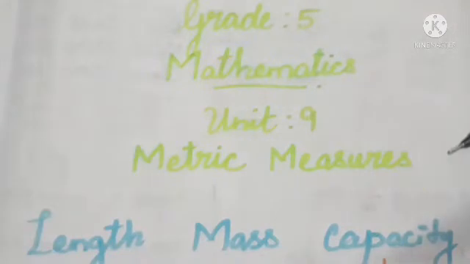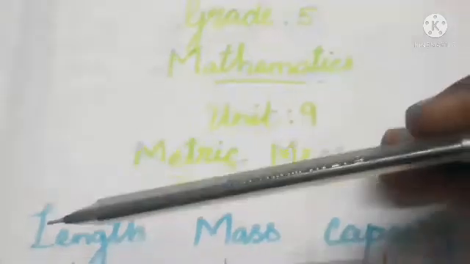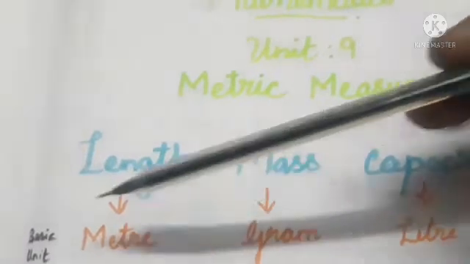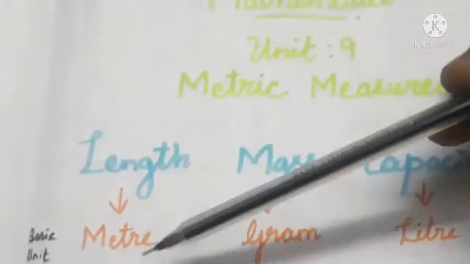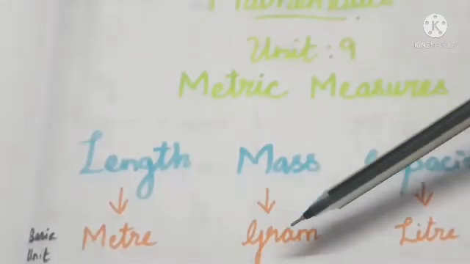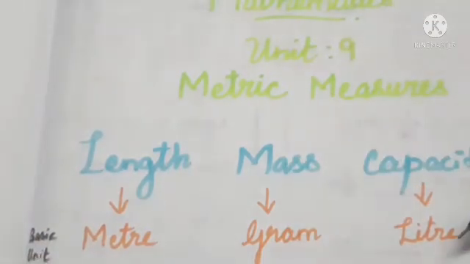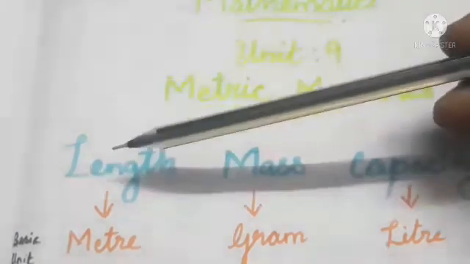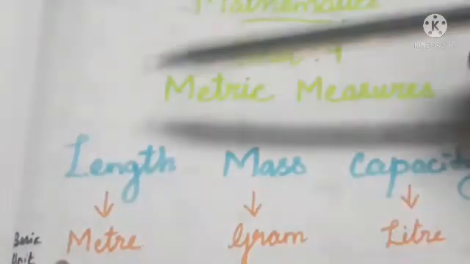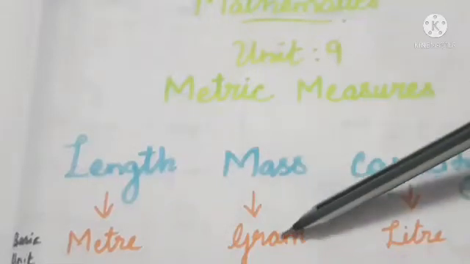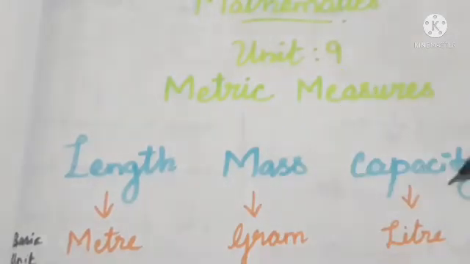So we all know the basic unit of length is what? Meter. The basic unit of length is meter, the basic unit of mass is gram, and the basic unit of capacity is liter.